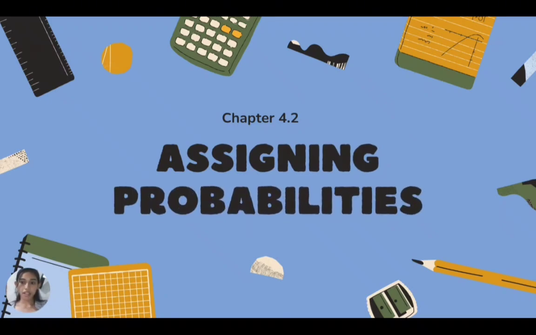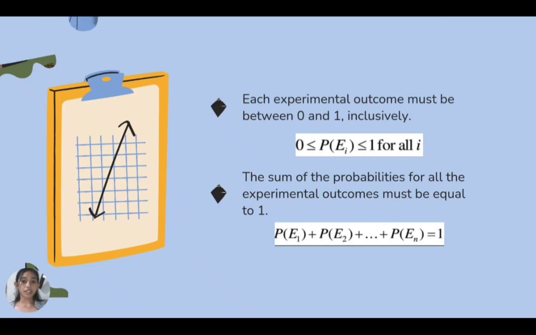My name is Maria Cassandra Choresca, and we will be talking about a topic from Chapter 4, which is assigning probabilities. The probability of an experimental outcome must be between 0 and 1 inclusively, and the sum of the probabilities for all the experimental outcomes must be equal to 1.